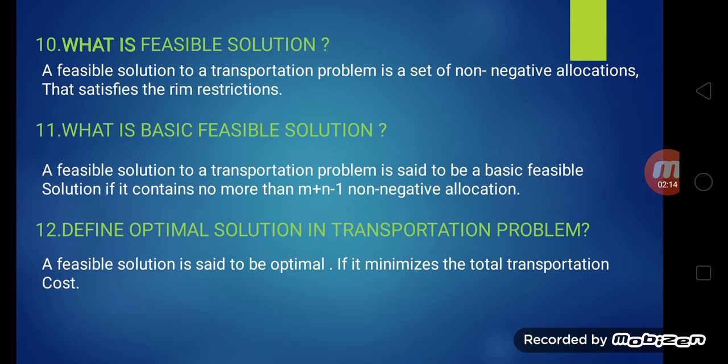What is basic feasible solution? A feasible solution to a transportation problem is said to be a basic feasible solution if it contains no more than m plus n minus 1 non-negative allocations. Define optimal solution in transportation problem. A feasible solution is said to be optimal if it minimizes the total transportation cost.